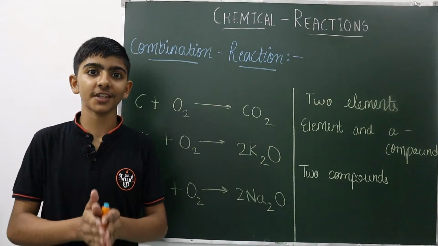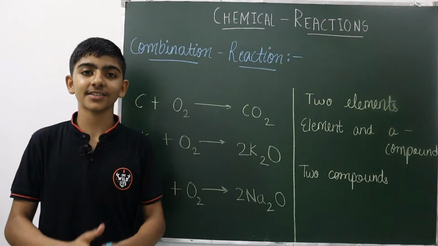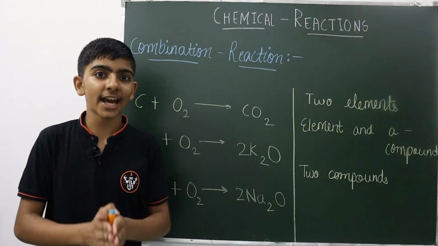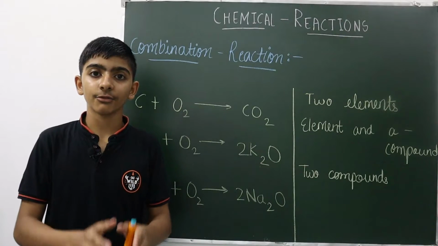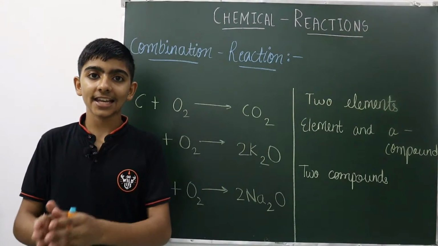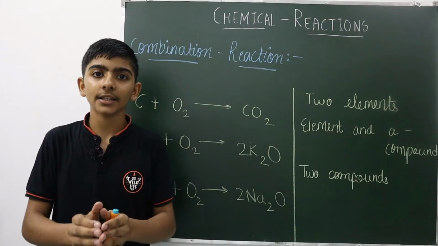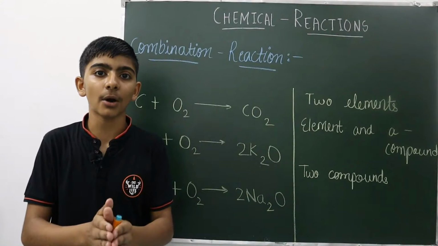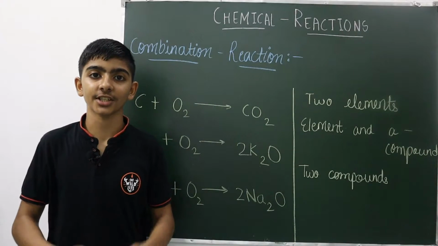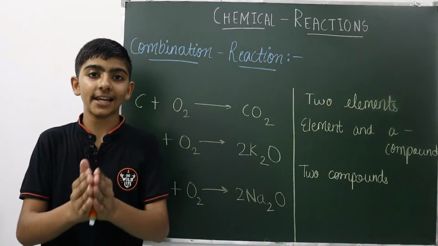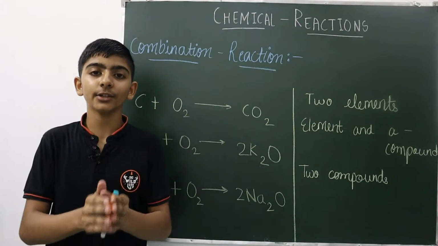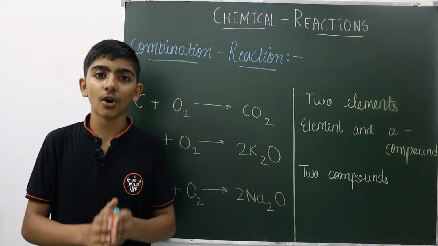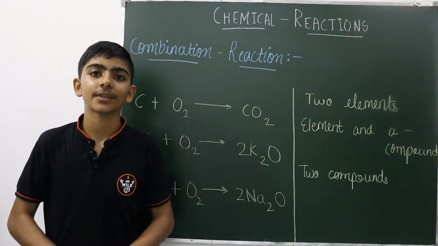So friends, the first type of chemical reaction is the combination reaction. A combination reaction is a type of chemical reaction in which two or more elements or compounds combine to form a single product. Single product means a single compound. I will repeat the definition: when two or more elements or compounds combine to form a single compound, such types of reactions are called combination reactions.